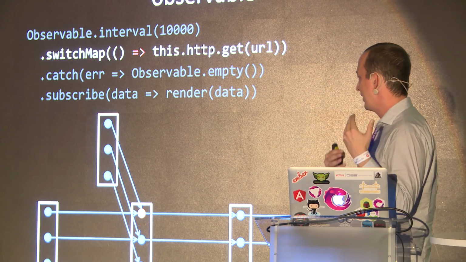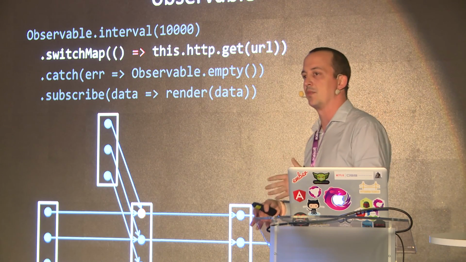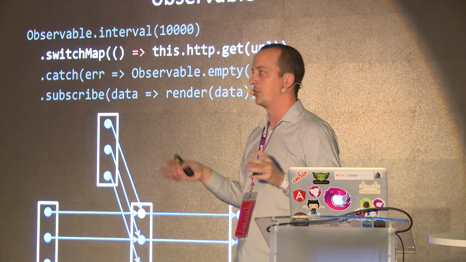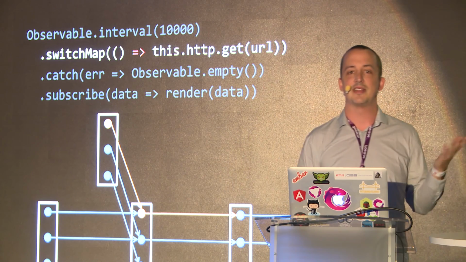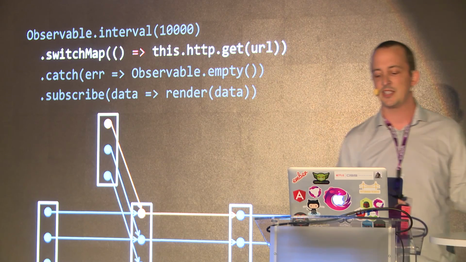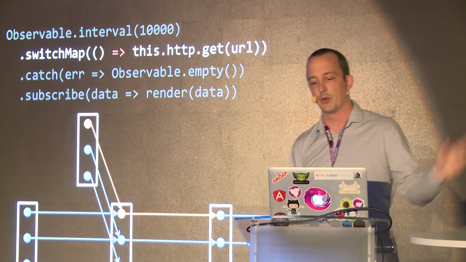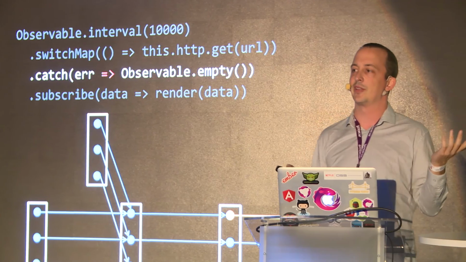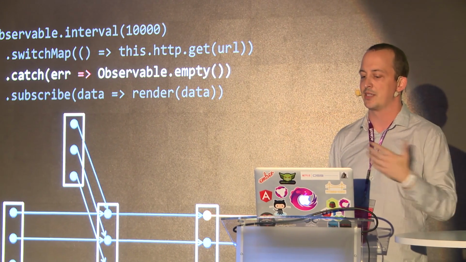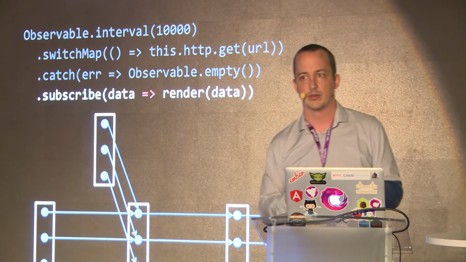It subscribes to it and forwards the values back into your main observer chain. We'll say this one successfully sends a value along that we forward to our catch, which doesn't do anything with successful values and just passes it along to our subscription handler.